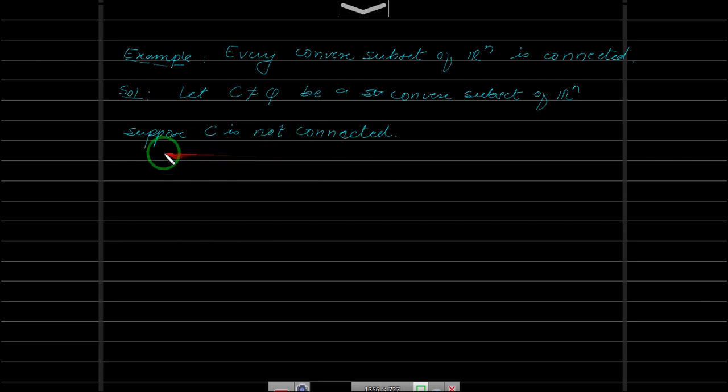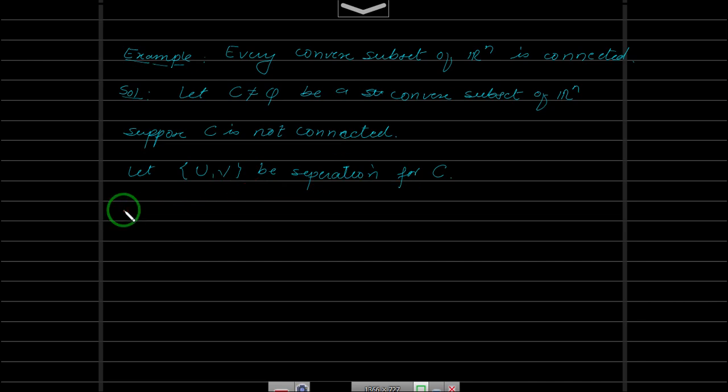If C is not connected, then let us take a separation for C. So let us take U comma V to be a separation for C.